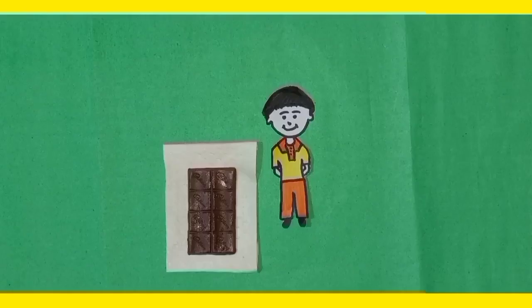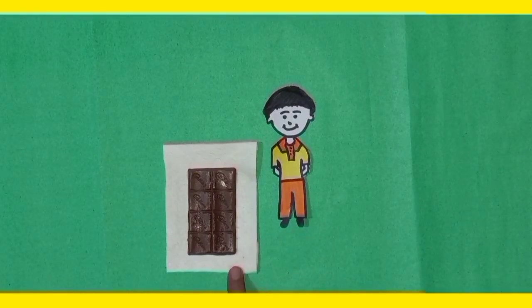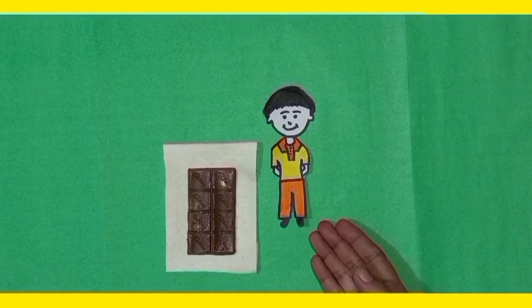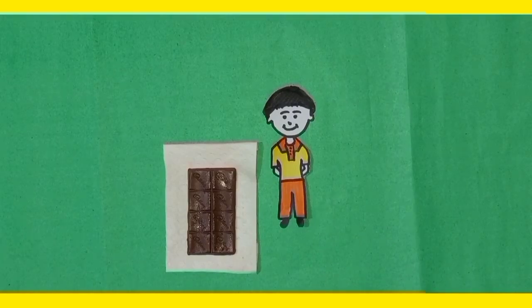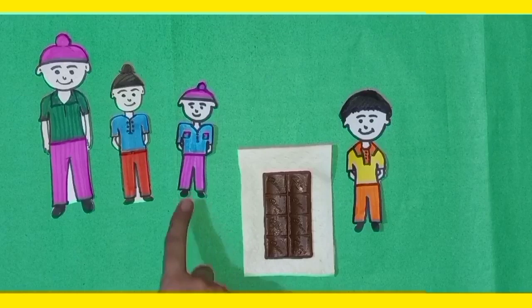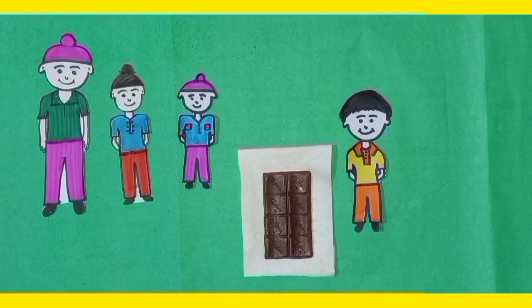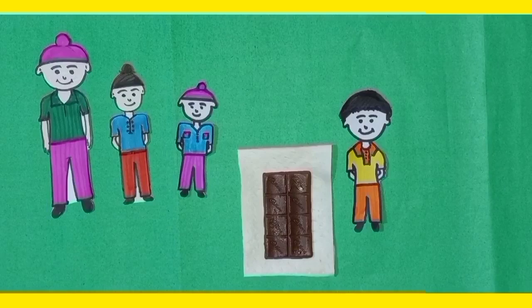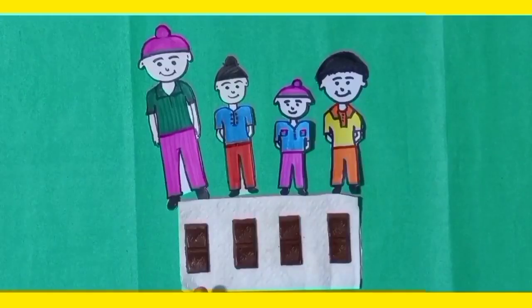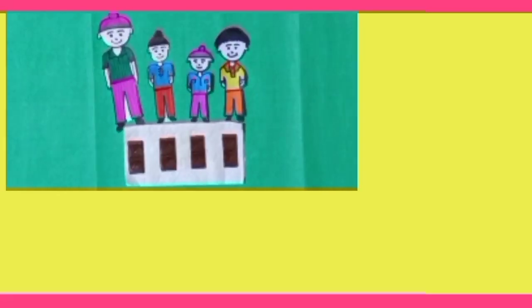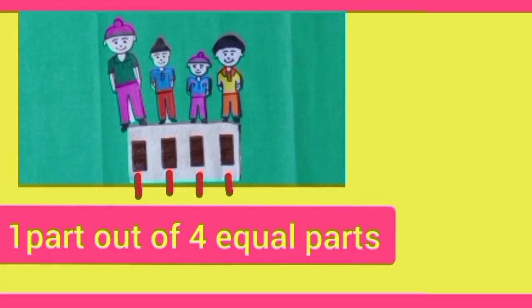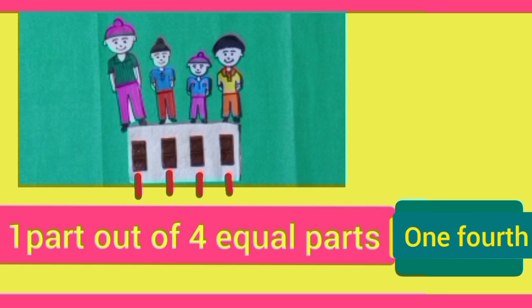So let's start. Dear students, here is Deepak and he has one chocolate. He was about to start eating, then his younger brother and his two friends came there. Now Deepak decided to divide this chocolate into four equal parts so that all of them can get one equal part of the chocolate. So dear students, in this way we saw each boy has one part out of four equal parts. In words we call it one fourth and in numbers we call it 1/4.